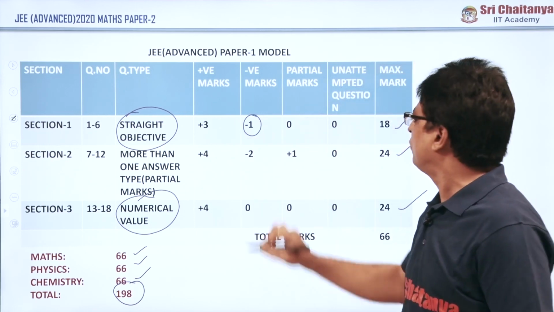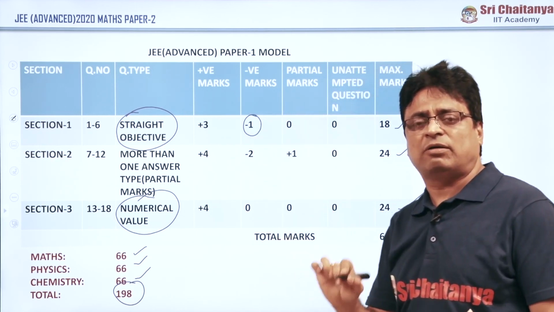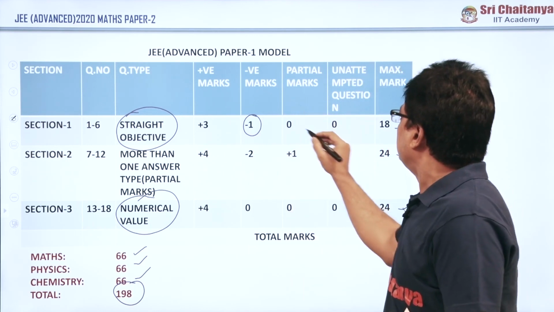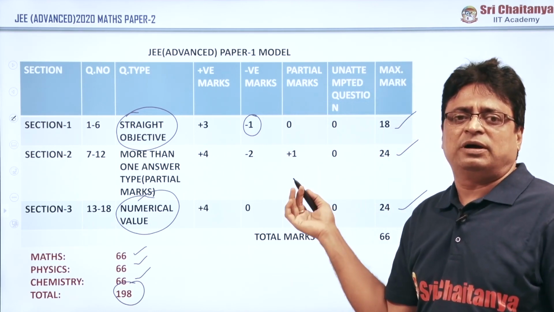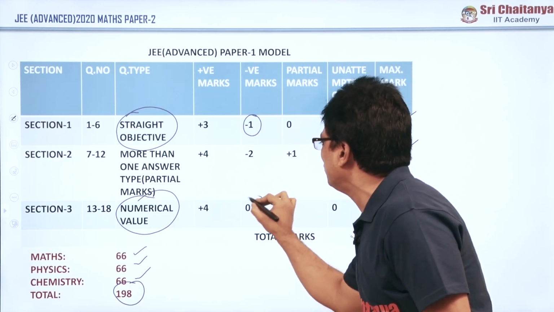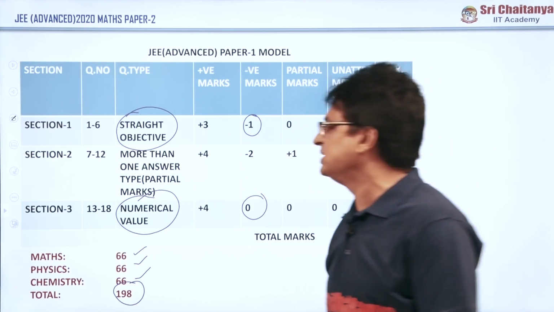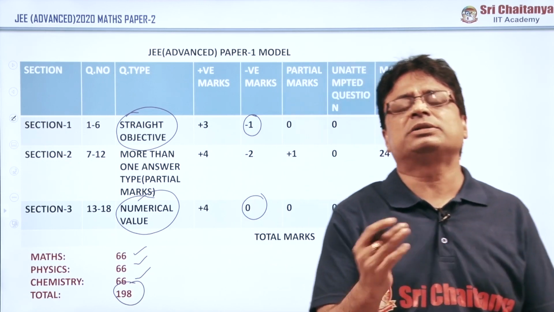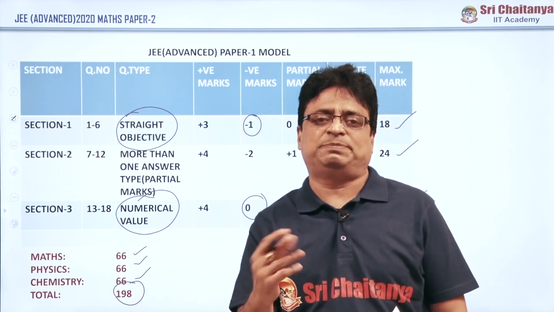So those who attempted the question wrongly got -1 negative mark, and there is no negative mark for unattempted questions. Similarly, for numerical value there is no negative mark. This is a good advantage in Paper 1 especially. Numerical value means they may get answers up to 2 decimal places also.